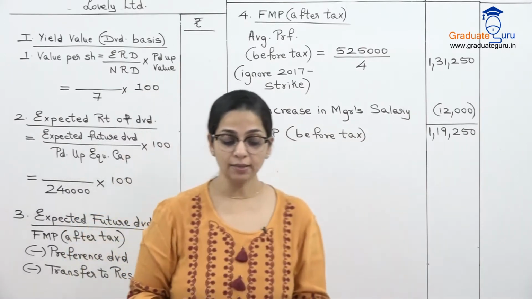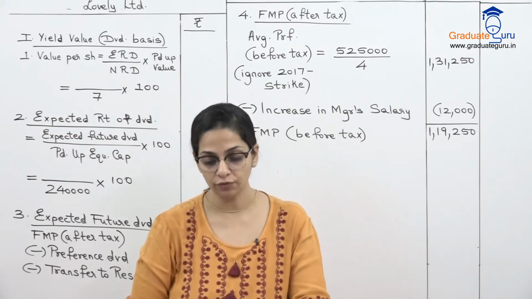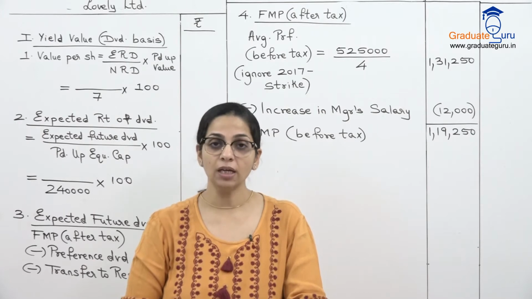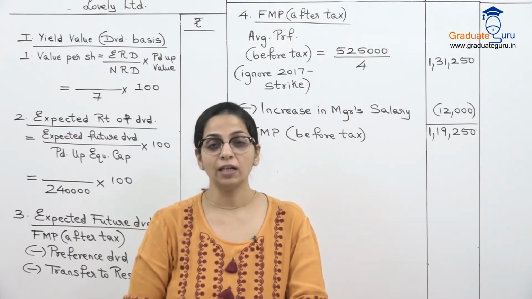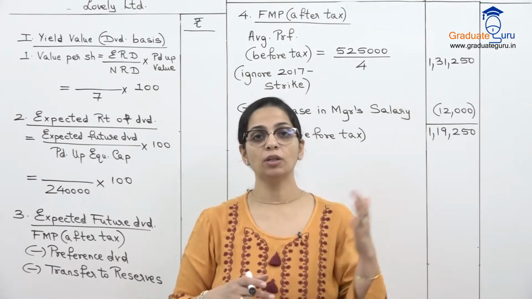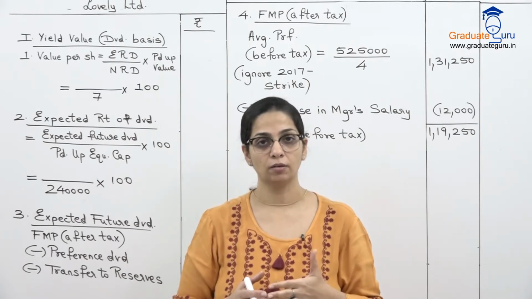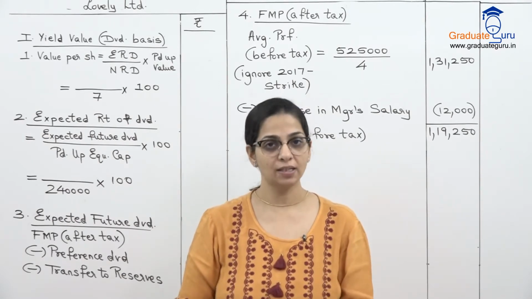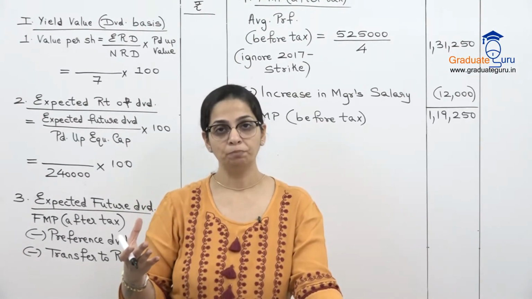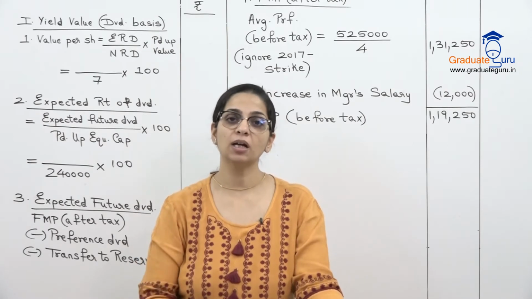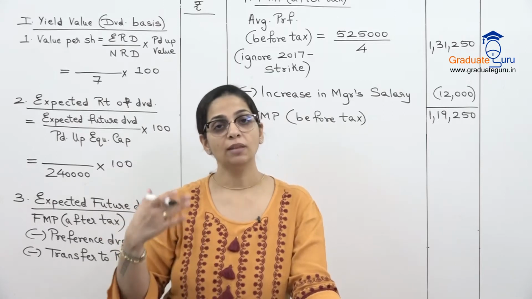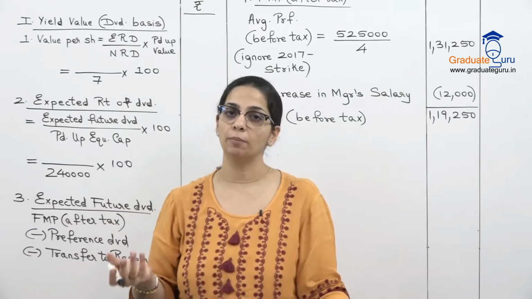Now, the tax rates given to us in the sum for each of the years: it was 30% in the first year, then in the next 3 years it became 40%, and the final year it is 50%. So there is no particular order to this tax rate. In such a situation, which tax rate will we take? If I take an average, it will not give me the correct figure. So what we should do is take the last year's tax rate, which is 50%, because we will assume that this new rate will be applicable in the future too.